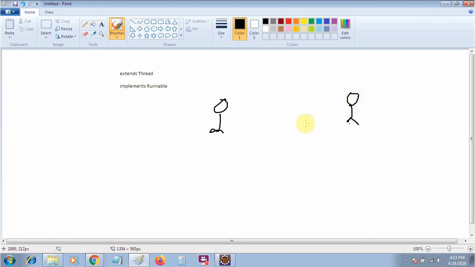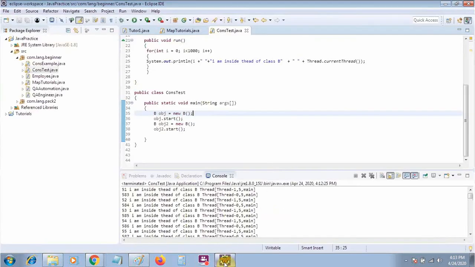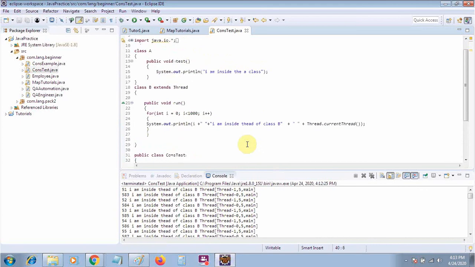They want access to the same resource, and we know that threads run parallelly. So it may happen that multiple threads are accessing the same resource simultaneously, and there will be an exception or a problem, or there may be a deadlock. To avoid such a situation, we will use synchronization. First we will take an example, then we will understand the problem of synchronization.